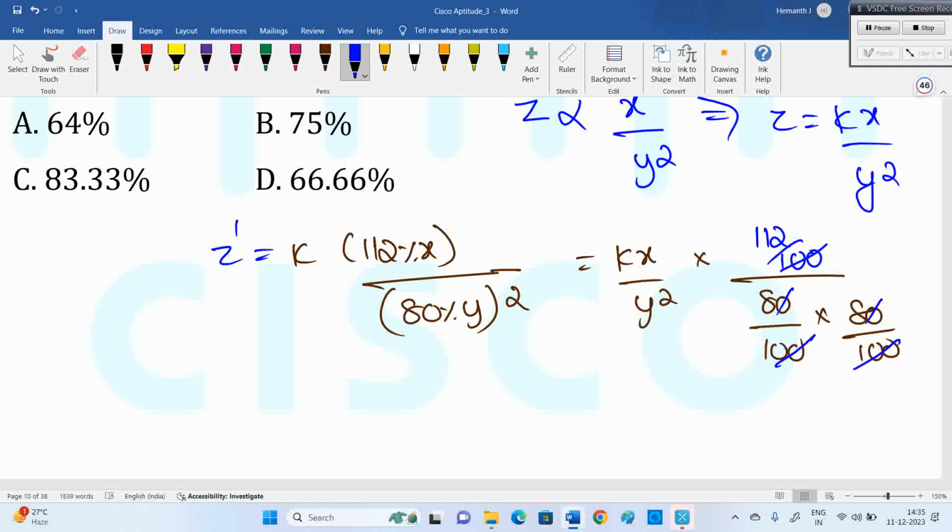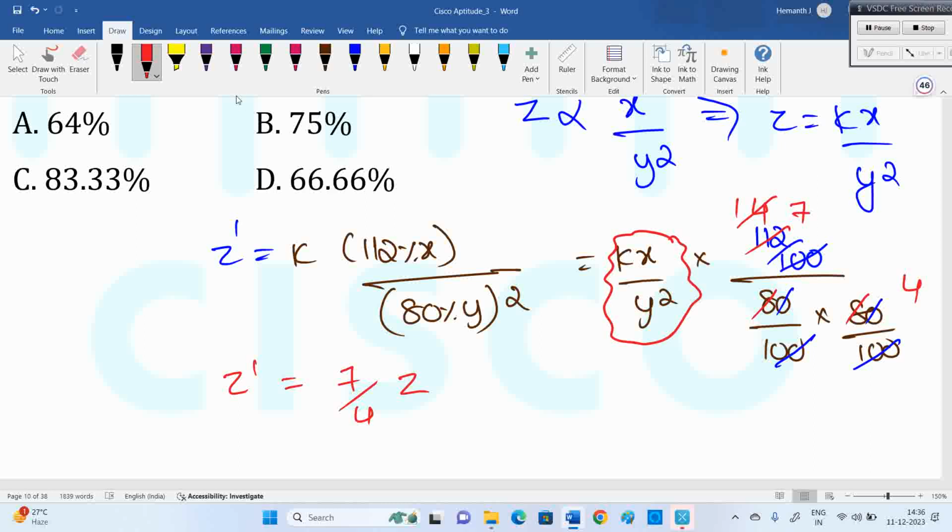I think still, if you try, this is 8 one times and 4 times, and still this is 7 upon 4. Right? Now listen, Z dash is 7 by 4 times of Z, because all this together is nothing but Z only. So 7 by 4. 7 by 4 is more than 1, so definitely an increase. What is 7 by 4? Can write 1.75.